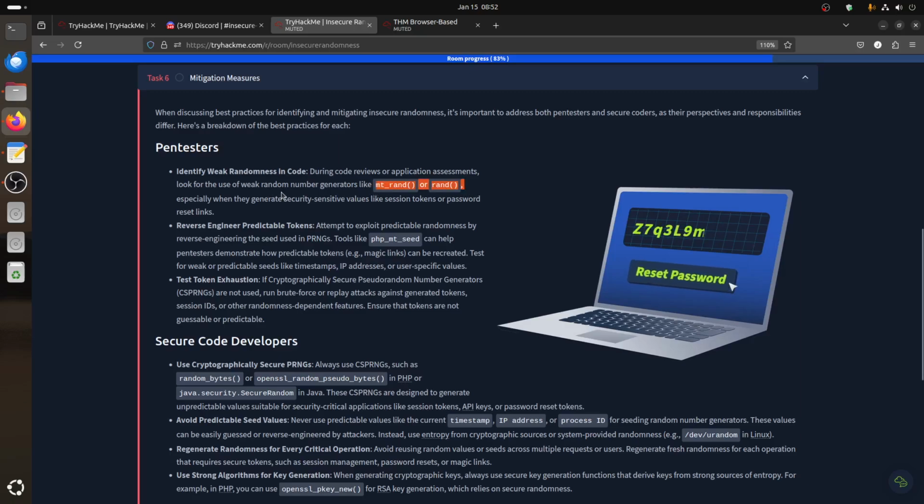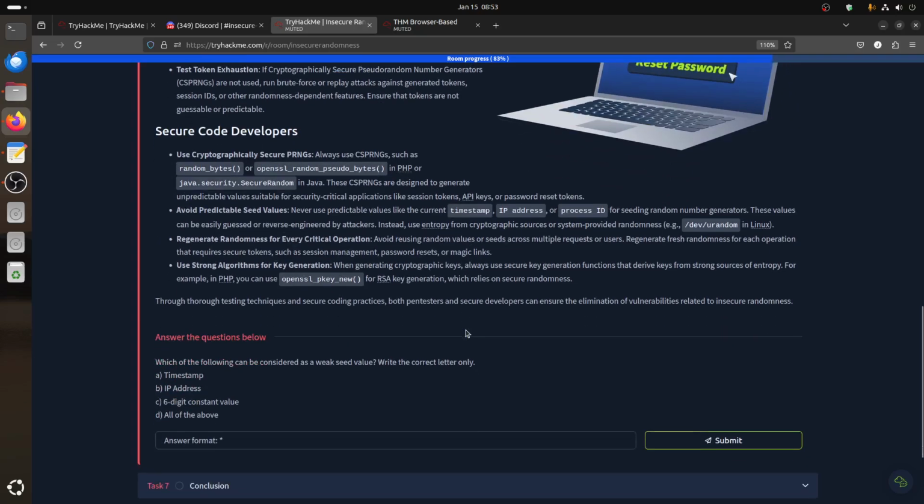Weak random number generators like mt_rand, especially when they generate security sensitive values. Reverse predictability token, PHP, the tool. This tool can help pentesters demonstrate how predictable a token is, and test token exhaustion.